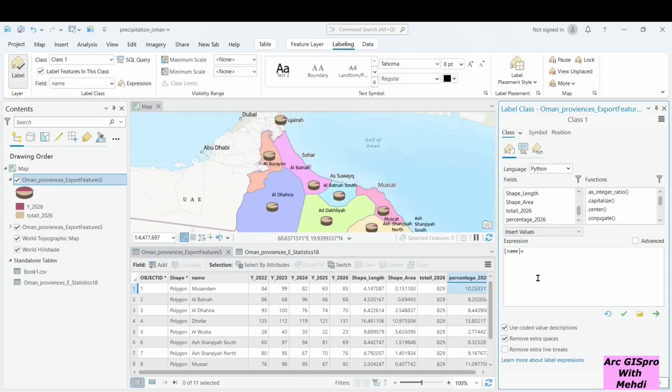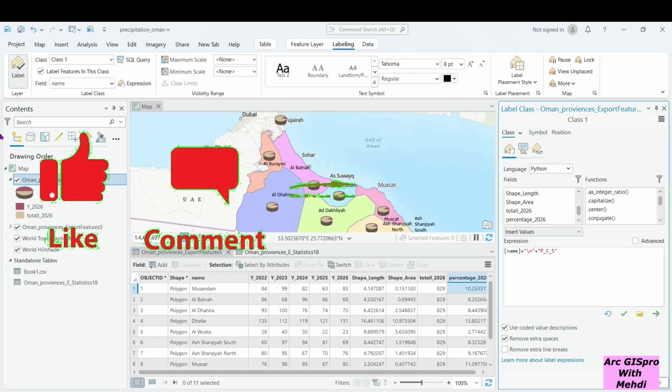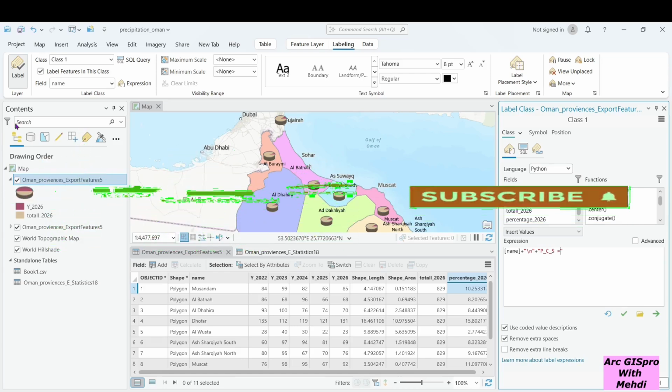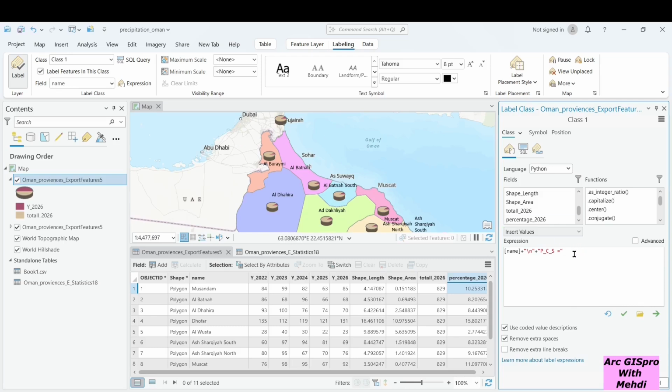This expression is for coming to the next line.